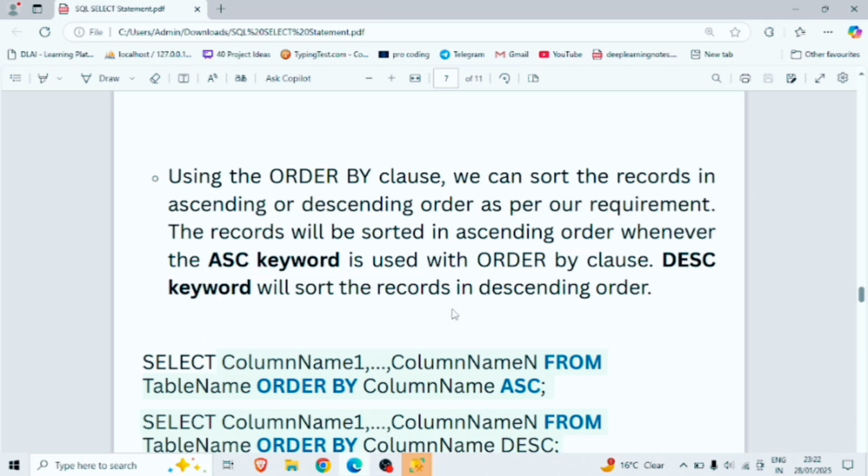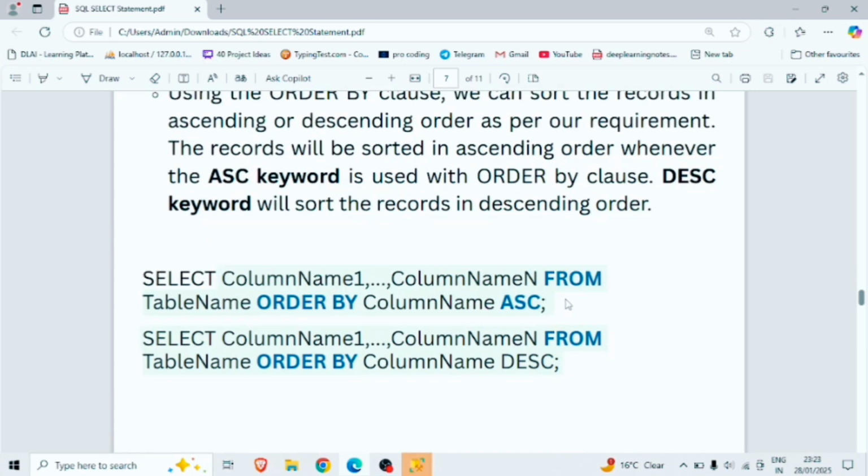Now the ORDER BY clause is used to sort the column in ascending and descending order. By this command we can sort the column in ascending order. By this command we can sort the column in descending order.